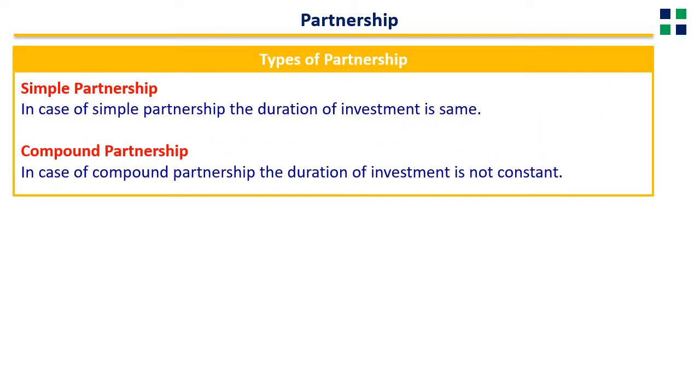Types of partnership. There are two kinds of partnership. One is called simple partnership and the second is compound partnership. Now what is a simple partnership? In case of simple partnership, the duration of investment is the same. So the ratio of profit sharing will be on the basis of the investment that each individual partner has made. Then what is compound partnership? In case of compound partnership, the duration of investment is not constant. As we have just seen in the example of Mr. X and Mr. Y, that was the case of compound partnership.